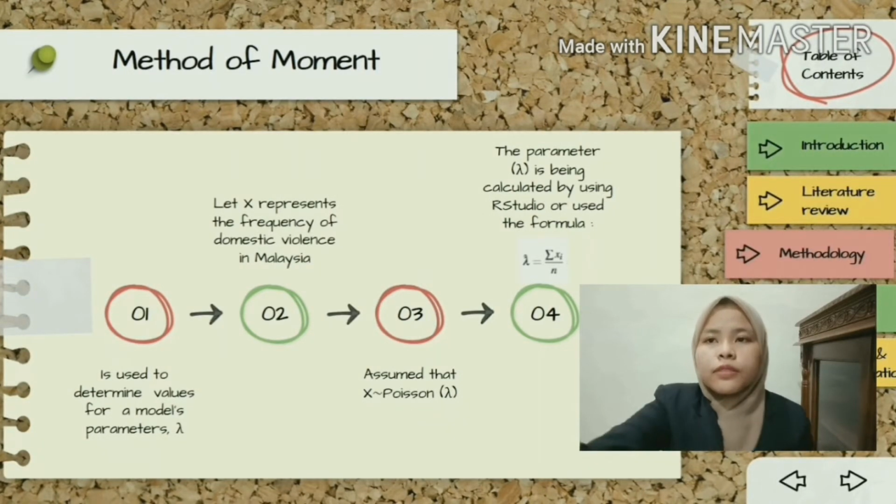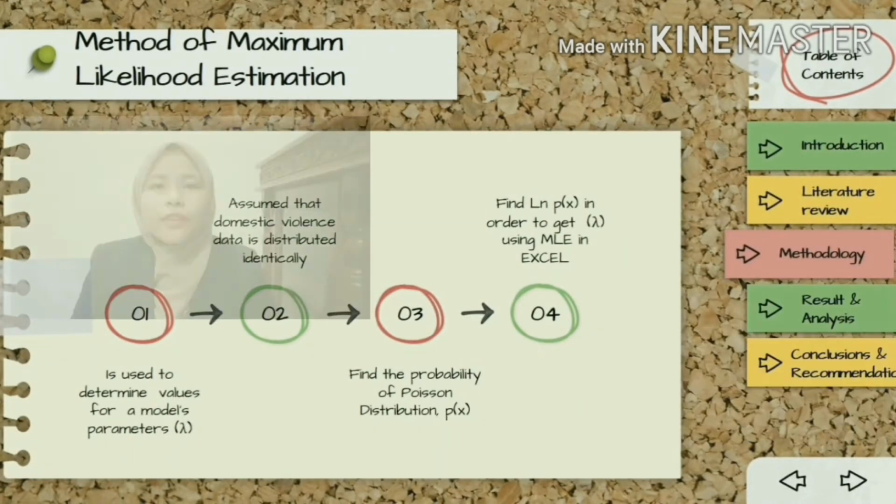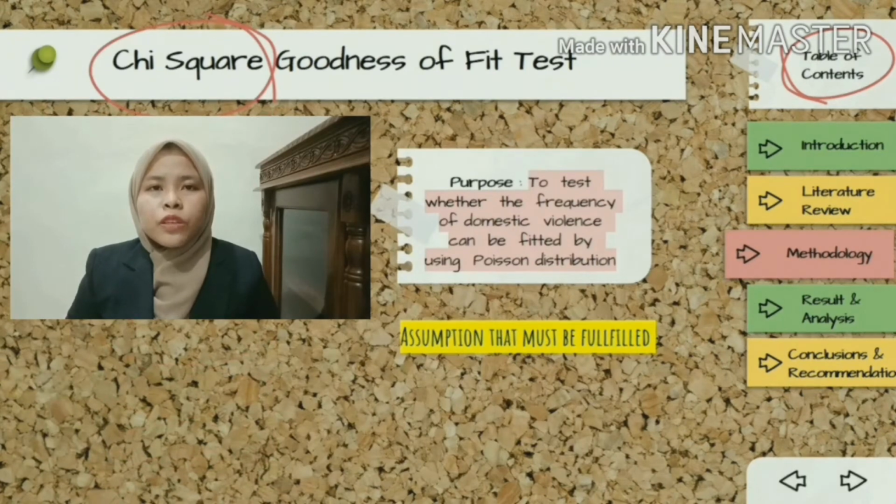Okay, we proceed to how to estimate the lambda value using the method of maximum likelihood estimation. Firstly, we assume the domestic violence data is identically distributed. Then we find the probability of Poisson distribution, P(x), and then we find the ln of the probability of Poisson distribution. Lastly, in order to get the lambda value using MLE, we run the analysis using Excel to find the maximum lambda value. Furthermore, the last method that we use is the chi-squared goodness of fit test.